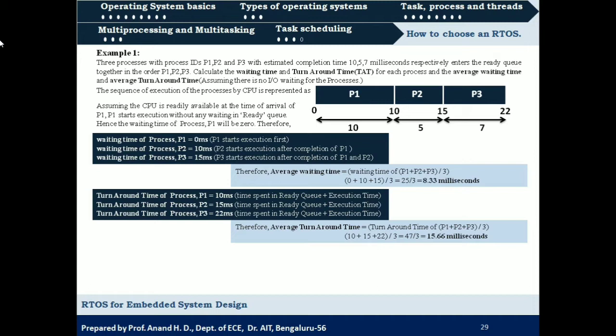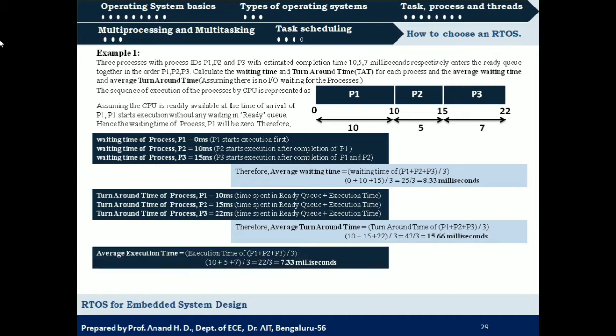Okay. So there is one more method for calculation of average turnaround time. So we shall see how. So what is the average execution time? It is the sum of execution times of individual processes by the total number of processes. So here execution times of P1, P2, P3 is 10 plus 5 plus 7. That is 22, and total number of processes is 3. So 22 by 3 is 7.33 millisecond.